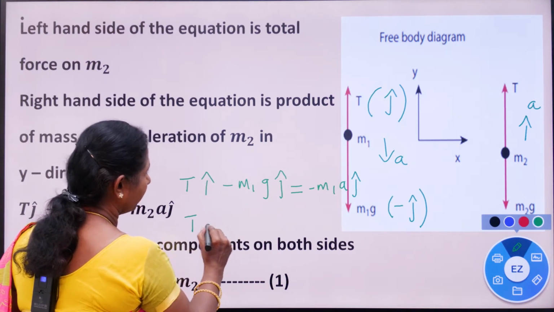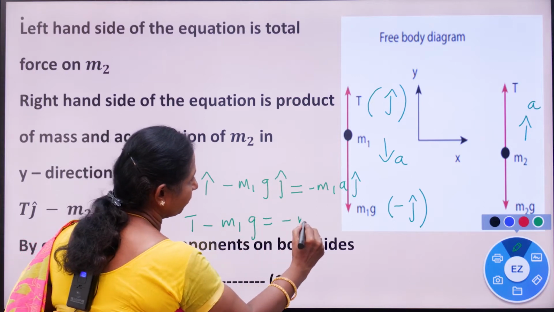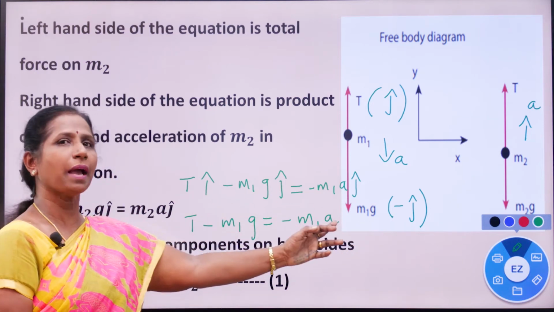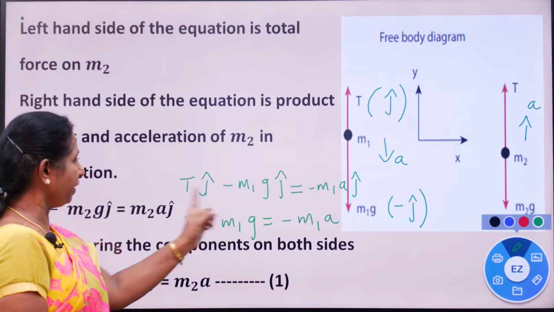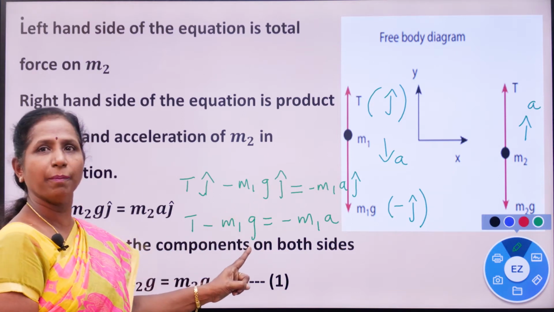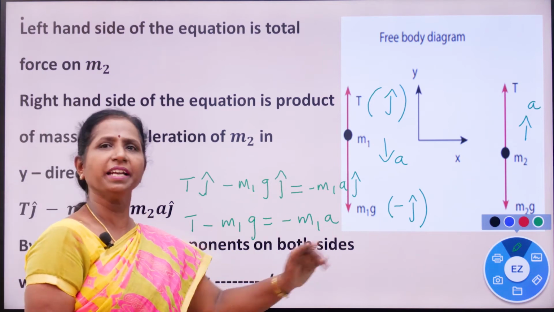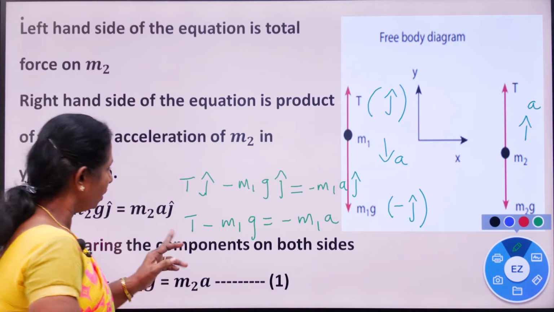Leaving j cap, I am writing T minus m1g equal to minus m1a. I am changing the sign completely. Throughout you multiply by a negative sign. So what will happen?